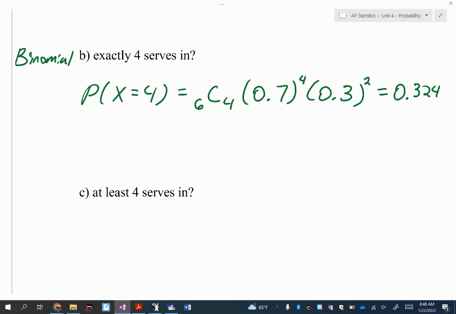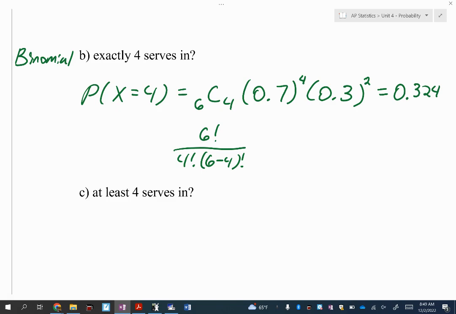I just wanted to put this here. This is my choose function. So technically what this is doing is 6 factorial over 4 factorial times 6 minus 4 factorial. I just want you to know that if you just put that to the left, it's technically wrong. If I just put this, that means she's getting 4 successes in a row, and then the last 2 are failures.